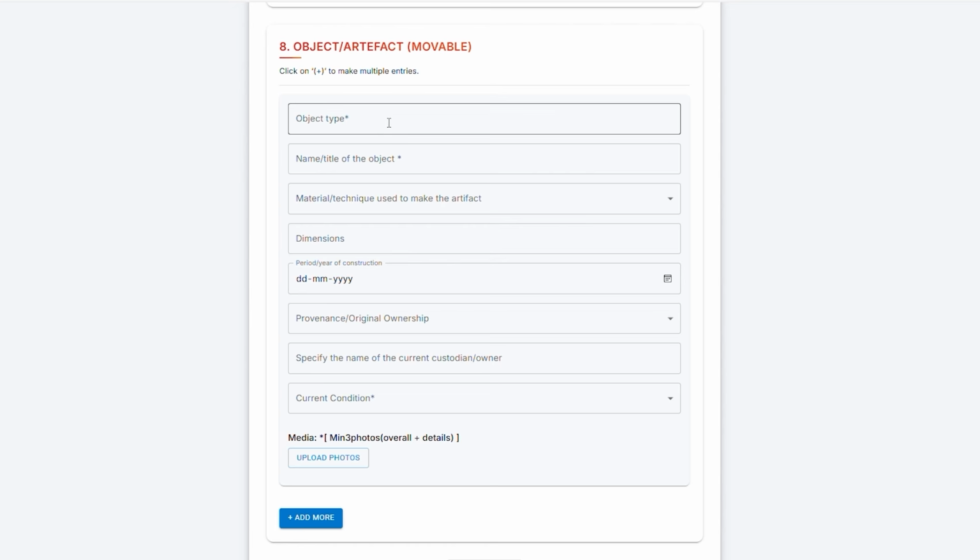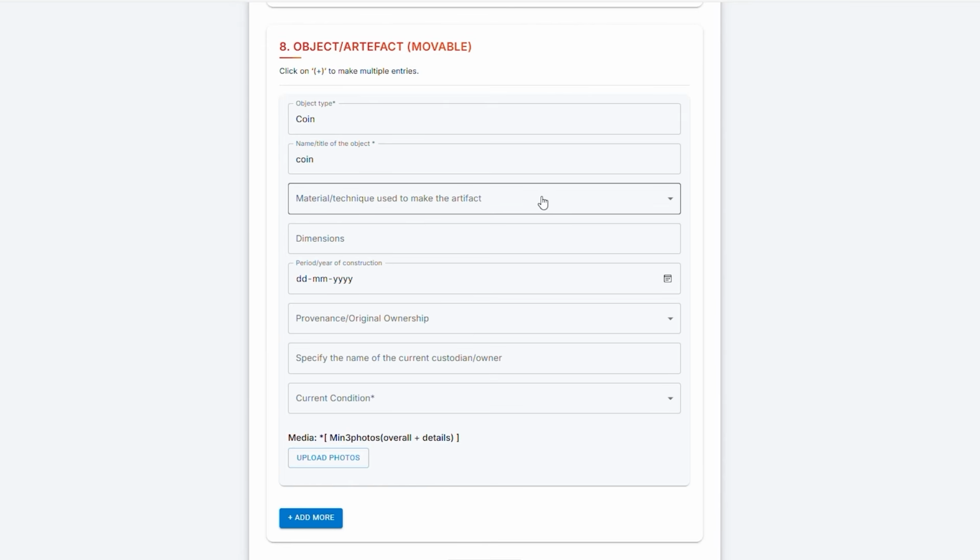Object type. In this column, select what type of object it is, like utensil, instrument, manuscript, coin, textile, sculpture, etc. Name. In the name column, write the name of the object. If it has a local name, mention that as well. Material or technique.